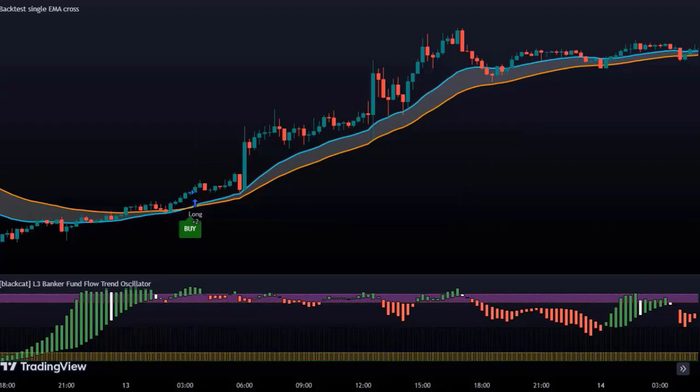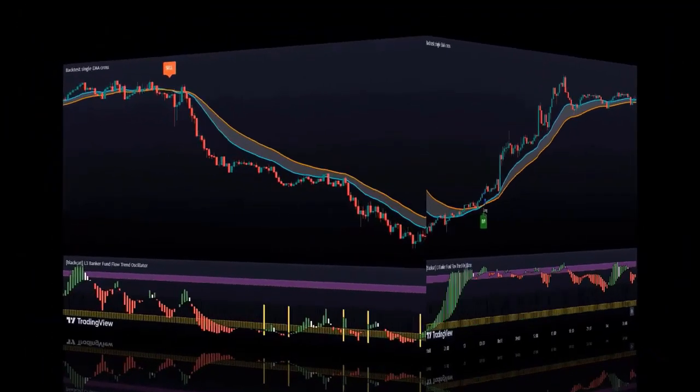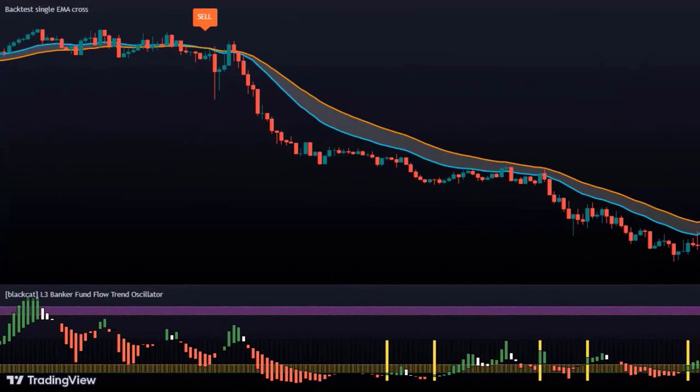So now we have seen the example of a buy trade. Let's move on to the example of a short trade. Our first condition is that the sell signal should appear above the chart. Here we can see that the sell signal is present.